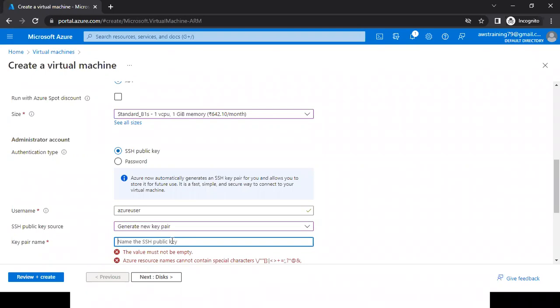It can be any name, your name, XYZ, whatever you want. Let's say I'm giving the key name as Azure-key-Linux. This is the name, and here I'm getting the green check. It means the name we have given is correct.